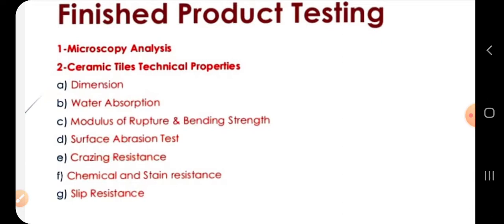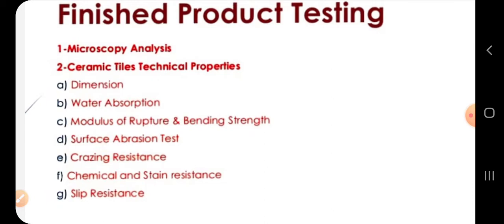Modulus of rupture and bending strength are the mechanical properties to be checked. Then surface abrasion test, crazing resistance. We know that it is highly resistant to both corrosion and rust as well.